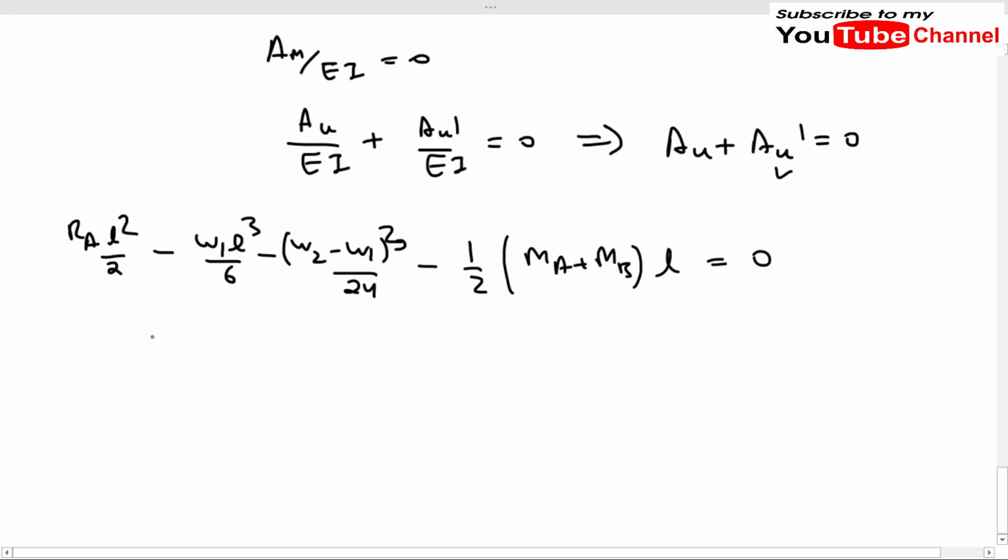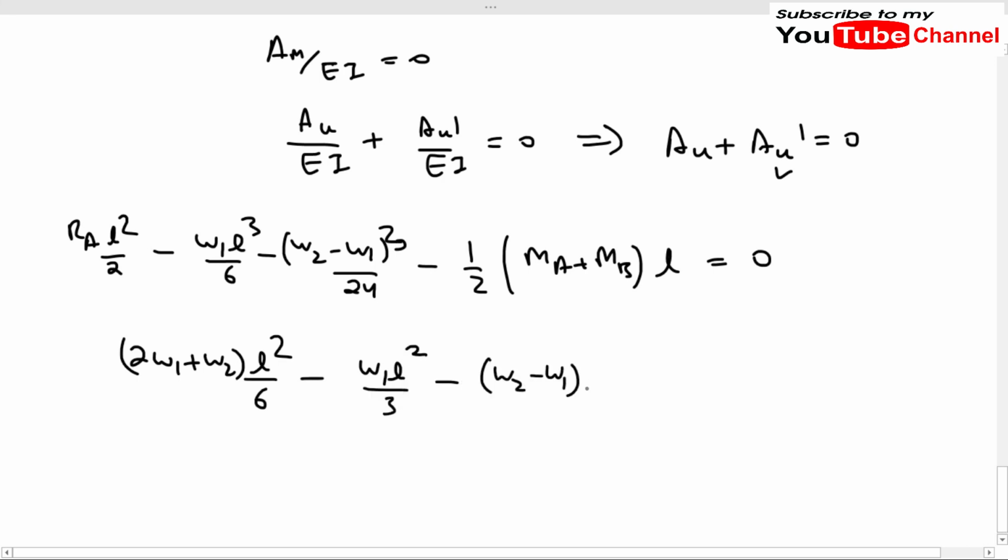So after solving and after putting the value of RA, we will get (2W1 plus W2) times L square by 6 minus W1 L square by 3 minus (W2 minus W1) L square by 12 equal to (MA plus MB) by 2. Let us call this equation as equation 5.